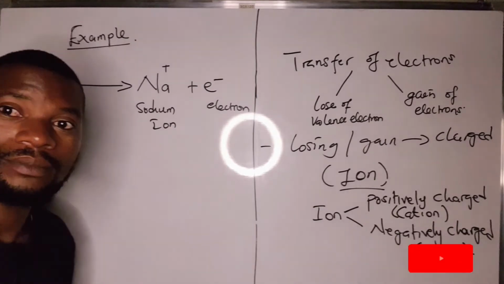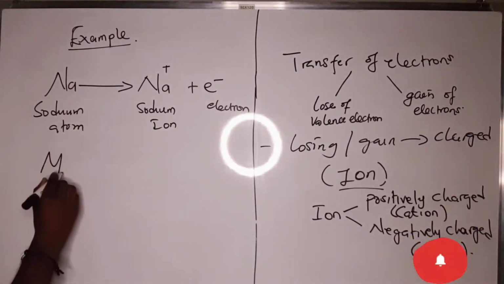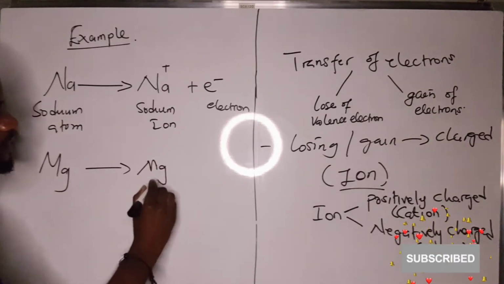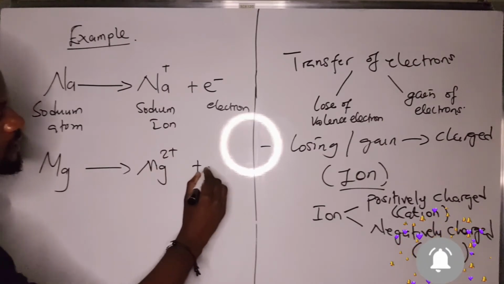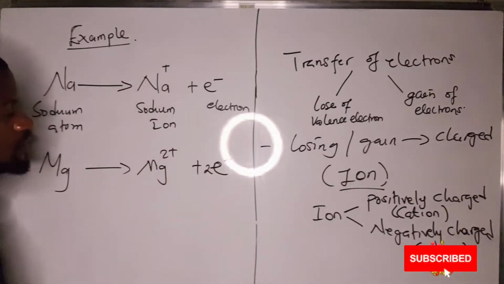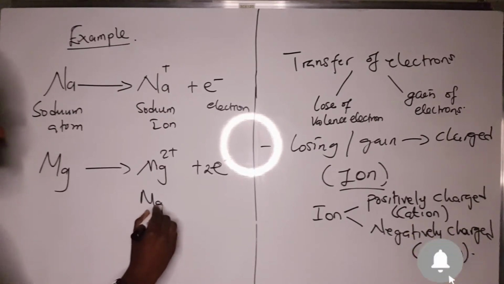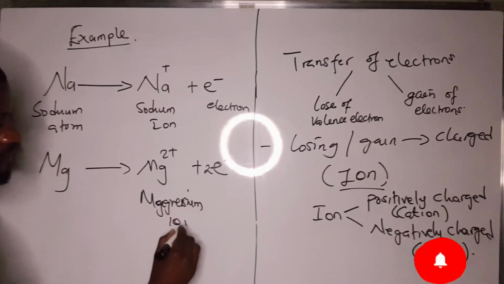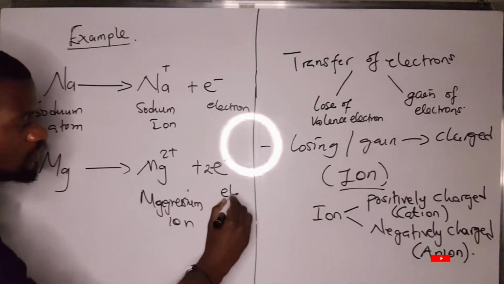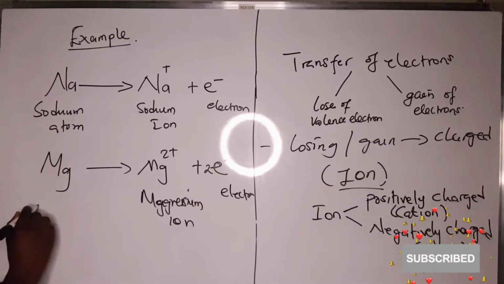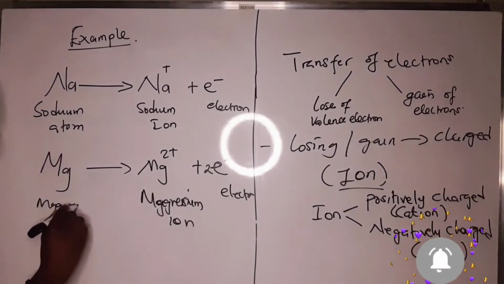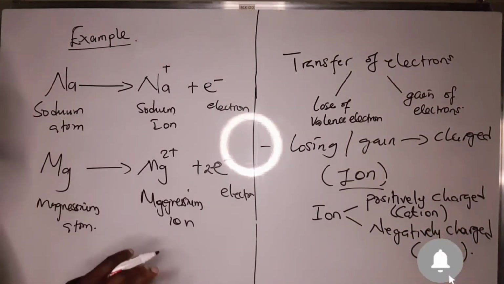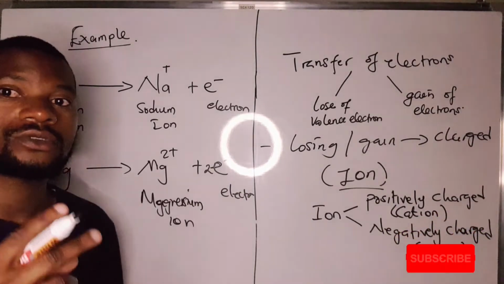The same applies to magnesium. If we have a magnesium atom losing the electrons, it will become a magnesium ion. Magnesium, in its outermost shell, has two valence electrons.